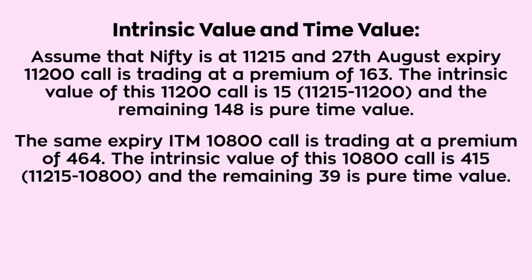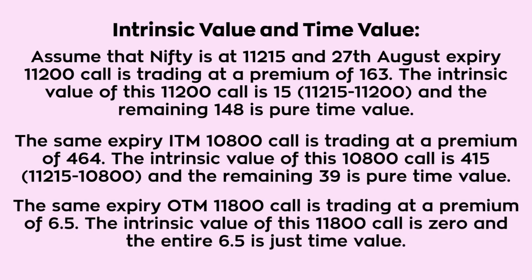The same expiry in the money 10,800 call is trading at a premium of 464. The intrinsic value of this 10,800 call is 415 and the remaining 39 is pure time value. The same expiry out of the money 11,800 call is trading at a premium of 6.5. The intrinsic value of this 11,800 call is 0 and the entire 6.5 is just time value.